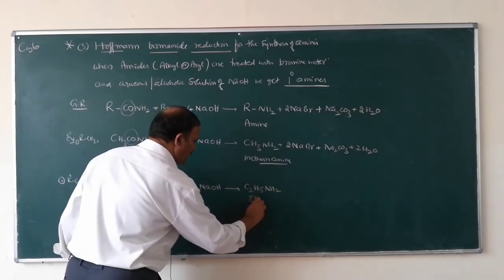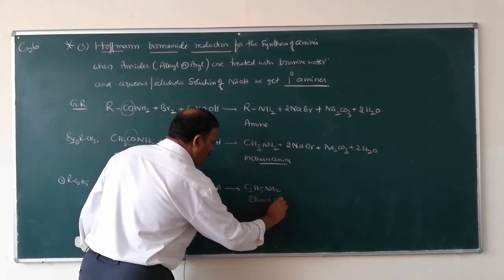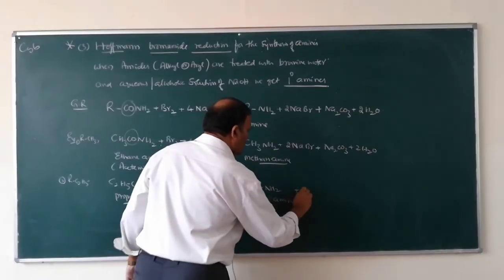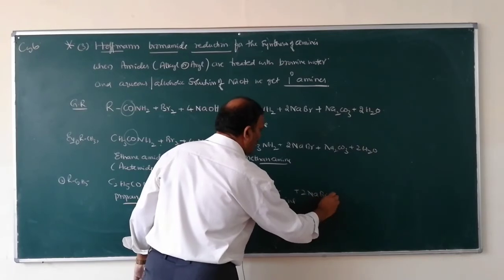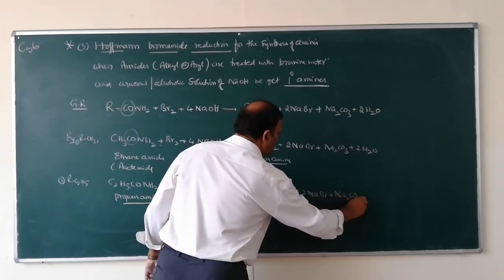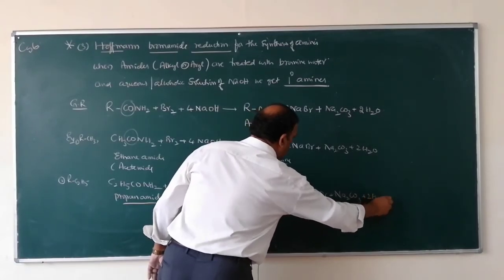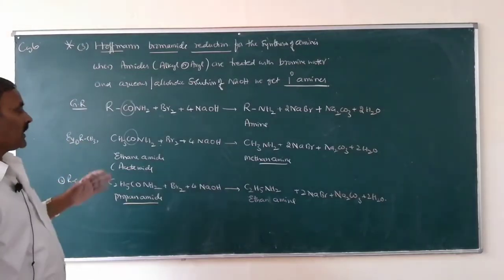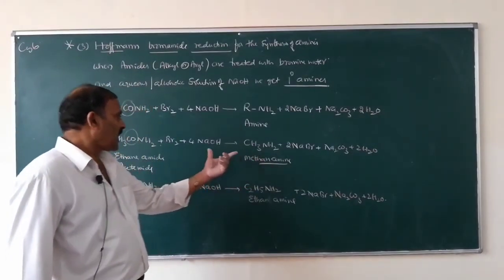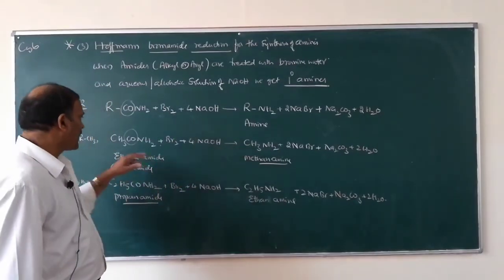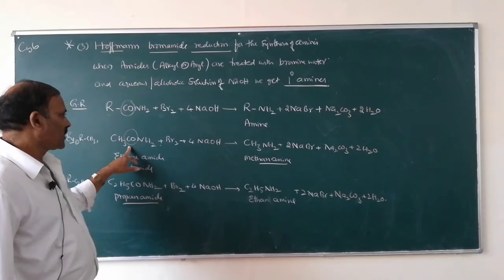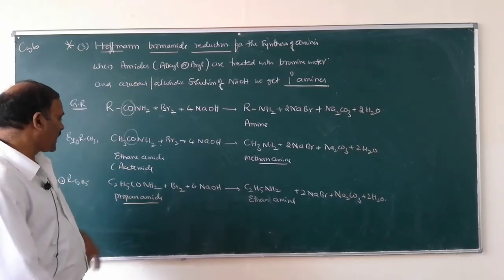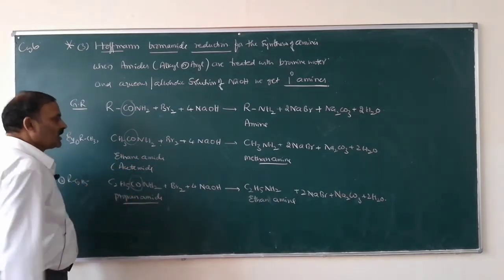This one is ethanamine. Plus 2NaBr plus Na2CO3 plus 2H2O. So look here, the amine formed will have one carbon less than the parent amide.